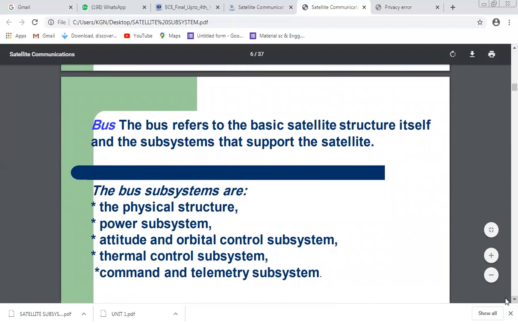The bus refers to the basic satellite structure. Bus means basic satellite structure, not wire or any cable. We normally use the term bus. Here the bus is the basic satellite structure, consisting of the physical structure, attitude and orbital control subsystem, thermal control subsystem, and command and telemetry subsystem.